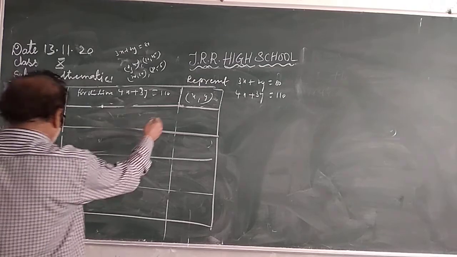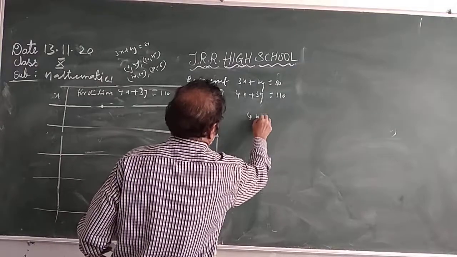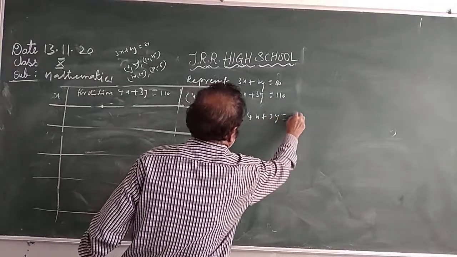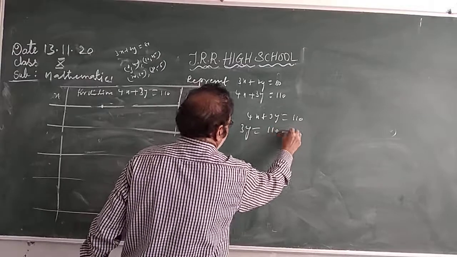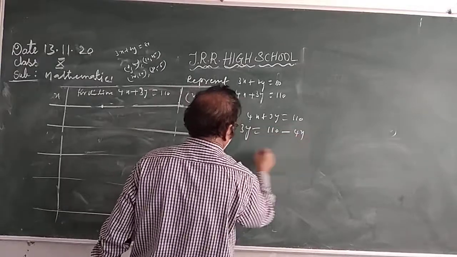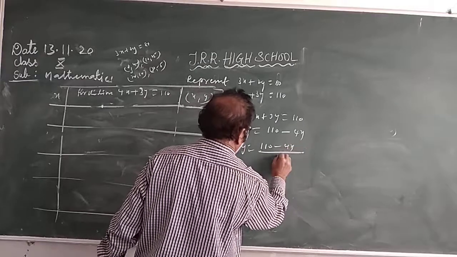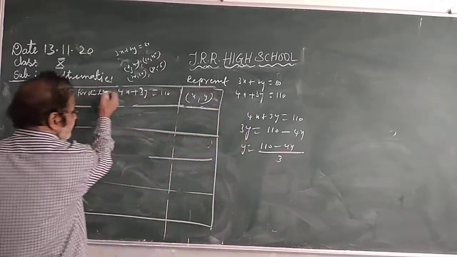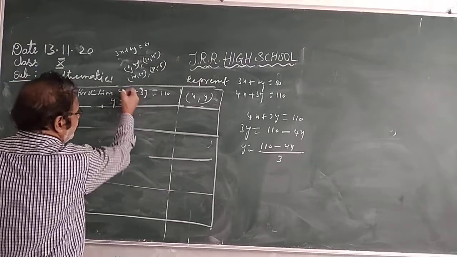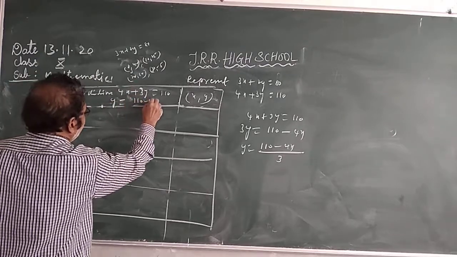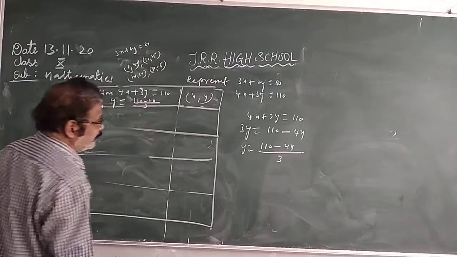4x plus 3y equal to 110. Convert to the form of y is equal to: 3y is equal to 110 minus 4x, moving 4x to the right side. y is equal to 110 minus 4x by 3. Like this. So y is equal to 110 minus 4x by 3.